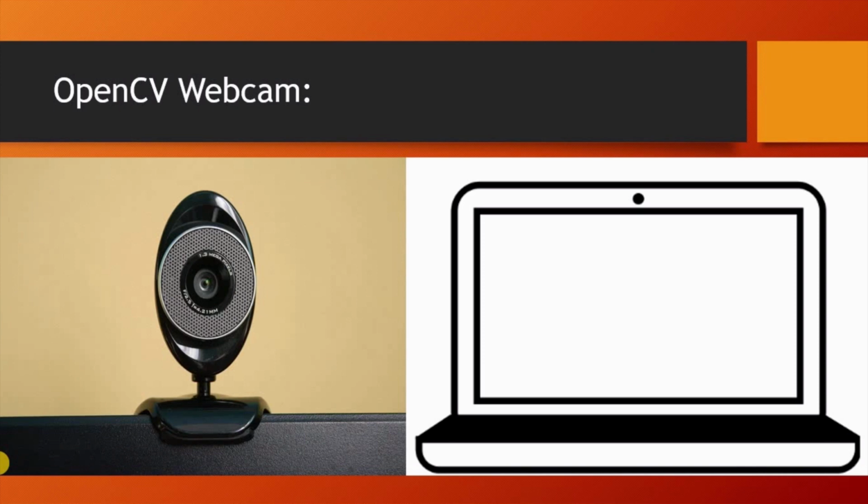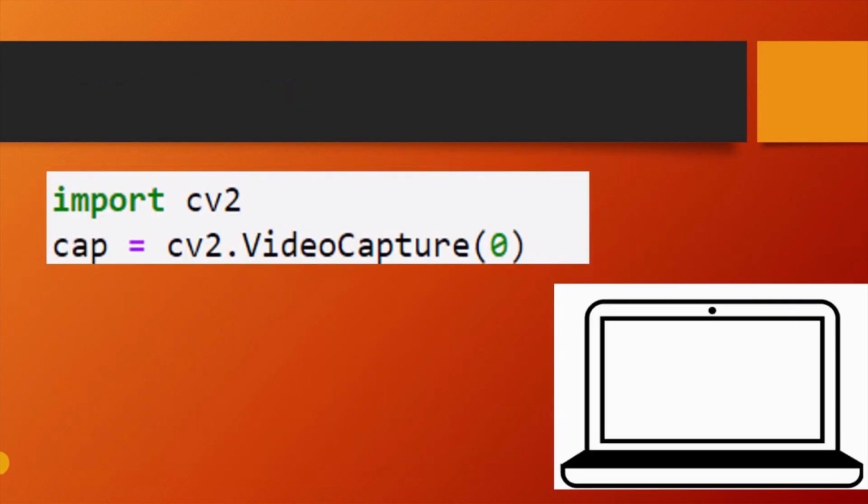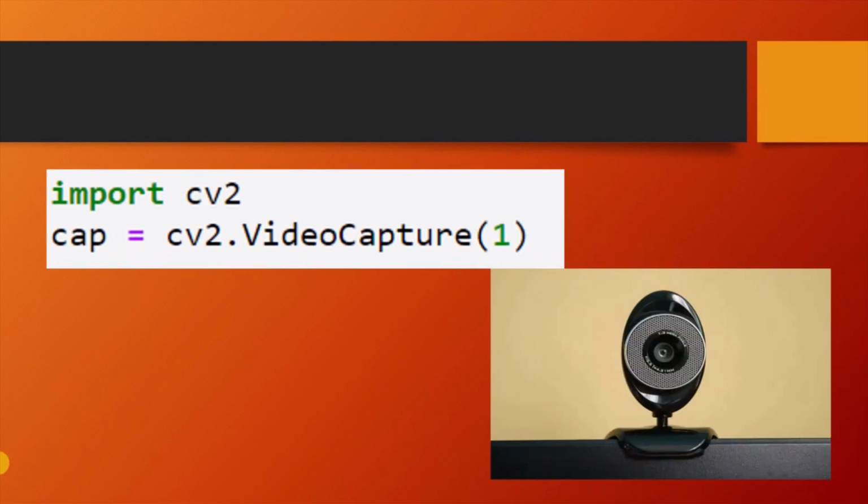If you want to use either the internal or external webcam, you have to change only one parameter in your code. If you want to use the internal camera that is already in your laptop, you have to first import the cv2 library as usual, and then you have to open your internal camera by writing cv2.VideoCapture, and you have to pass 0 as a parameter. But if you want to use your external camera, you have to pass 1 as a parameter. So this is the difference. 0 means internal camera and 1 means external camera. Don't get confused on this point.